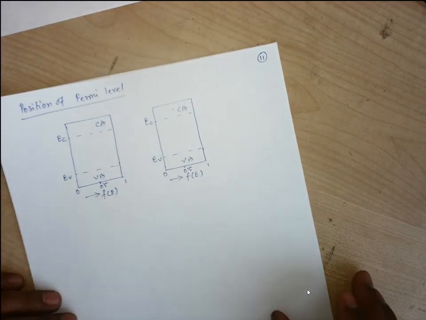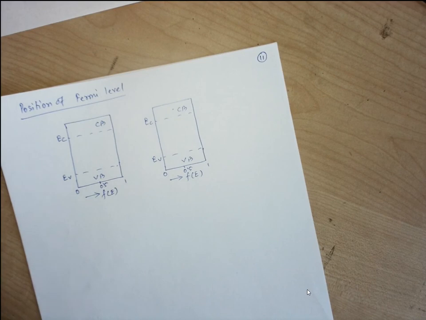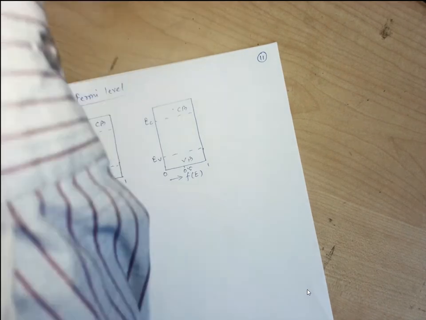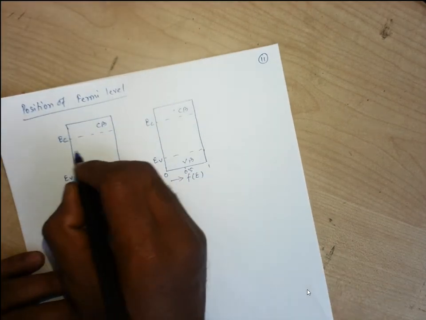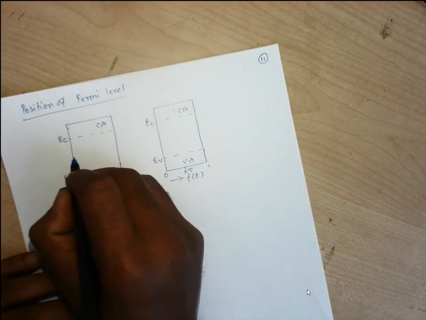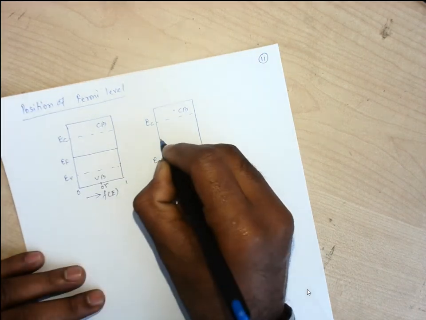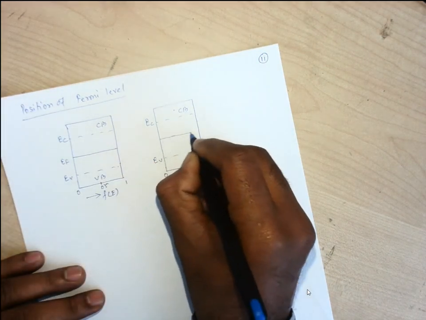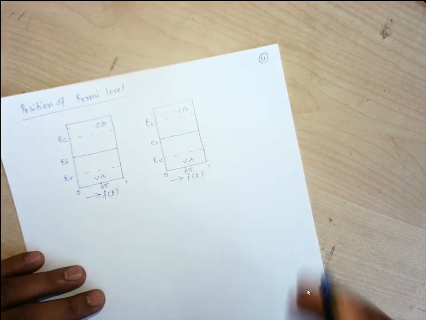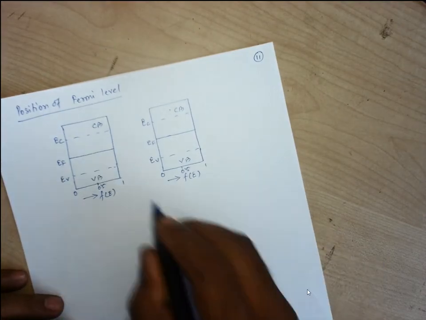Okay, so let us consider for this case, this is the Fermi level EF. I am just telling you why it is like this. This is the middle.